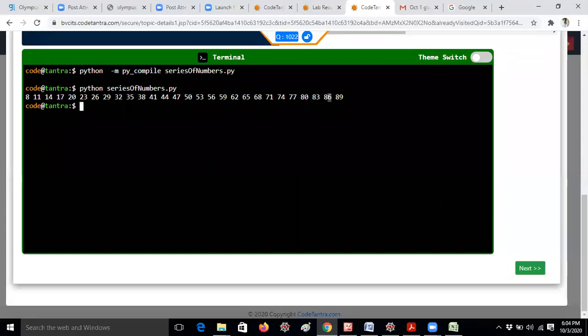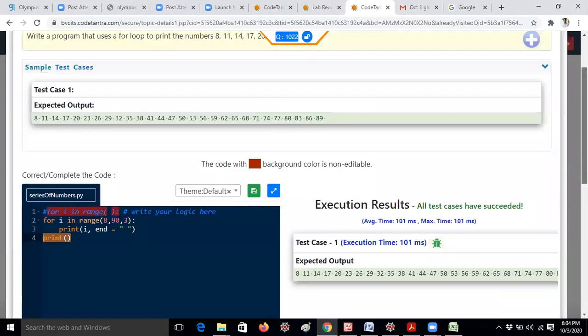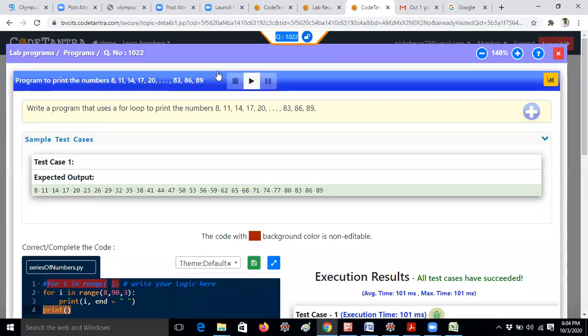So you can check the program. I think it is clear, guys. We'll move to the next question. If you have any doubts, please let me know, no problem. And I'm moving to the 4th question.